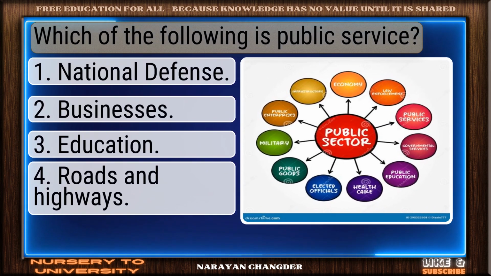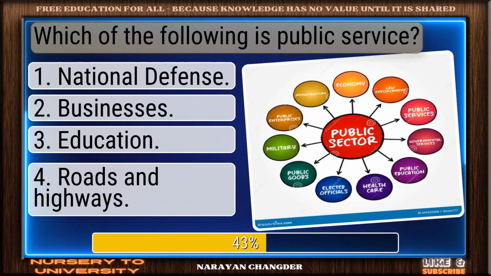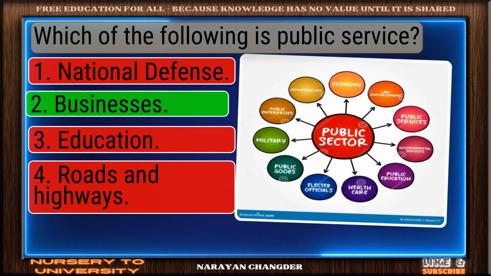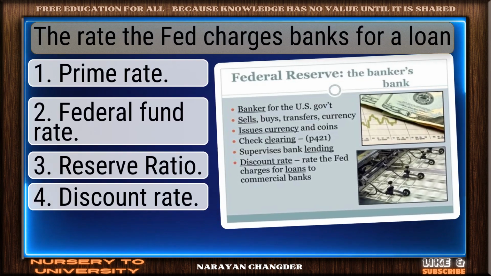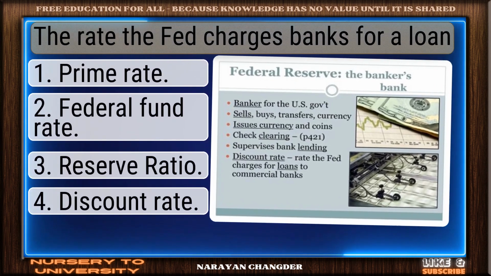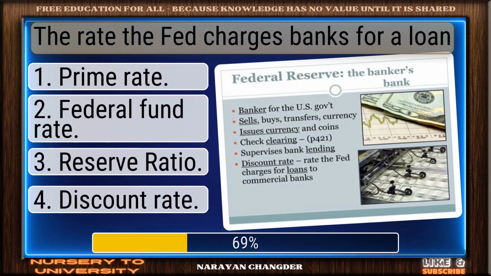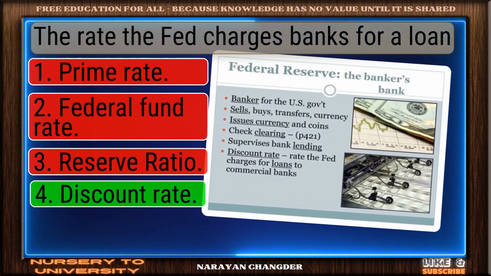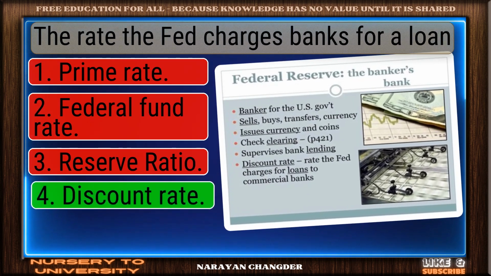Which of the following is public service? Sharp thinking. Businesses is the right choice. The rate the Fed charges banks for a loan. Correct response. Discount rate is the most accurate answer.